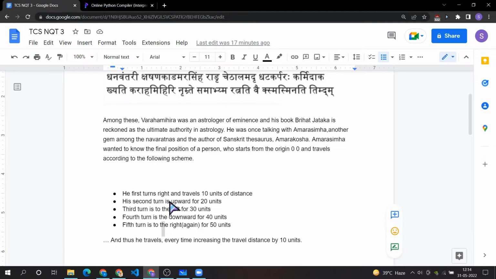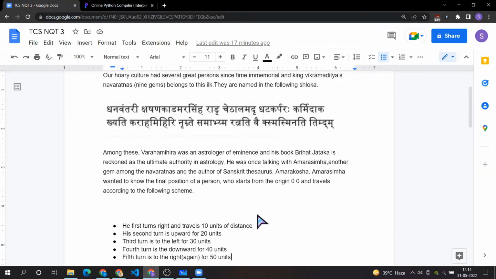His first turn is right and travels 10 units of distance. His second turn is upward for 20 units. Third turn is left for 30 units. Fourth turn is downward for 40 units. Fifth turn is right again for 50 units. And thus he travels every time, increasing the travel distance by 10 units. So after this he will again turn upwards, and this time the distance will be 60. Then again he will turn left with 70 units, and it will go on and on.